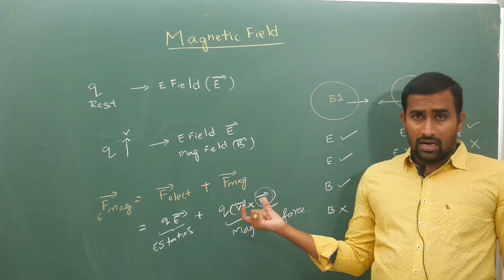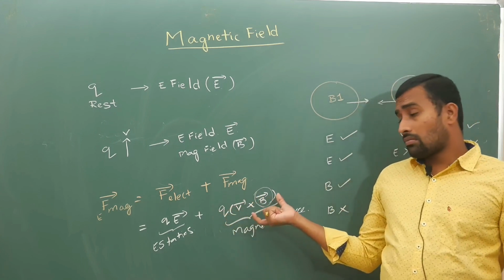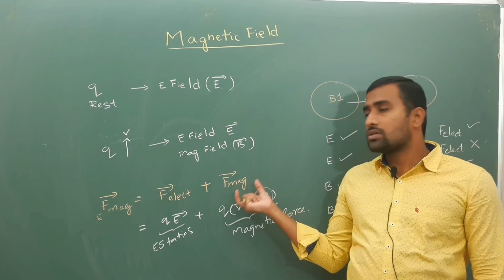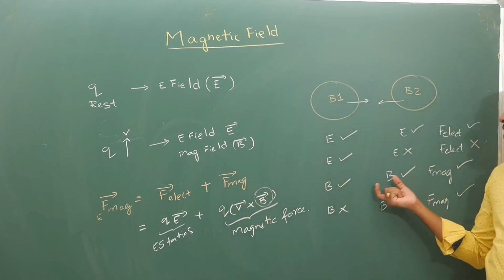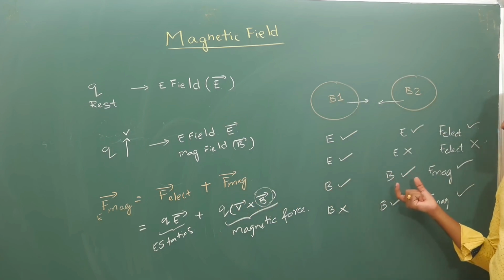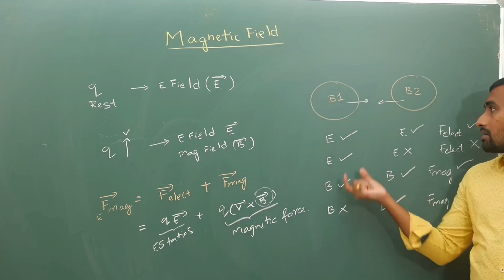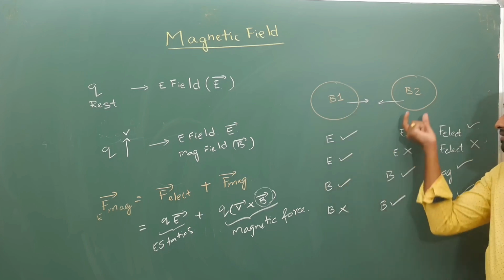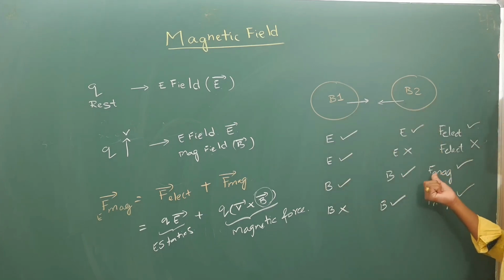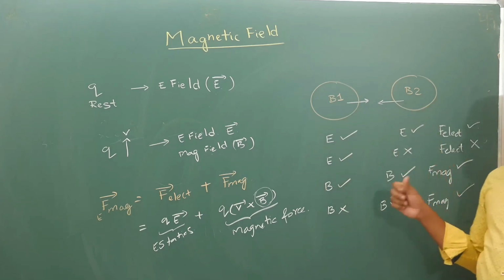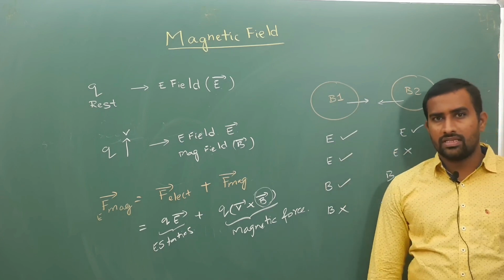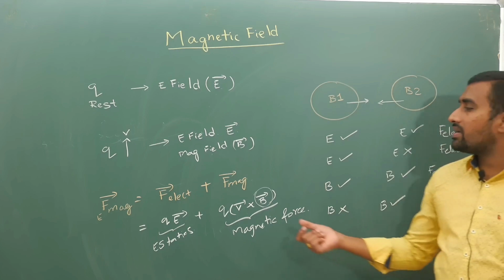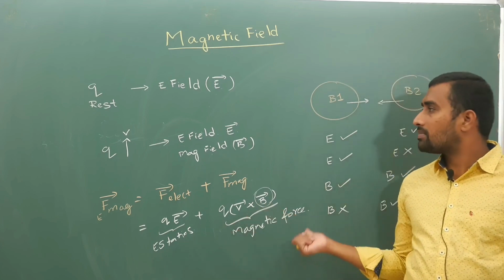As I have told you, for magnetic force to exist between two bodies, you require both bodies to produce a similar kind of field. Here this body produces magnetic field and this body produces magnetic field, then only there will be magnetic force. If one of the two does not produce it, then there is no magnetic force between the bodies. This idea we require in this chapter.